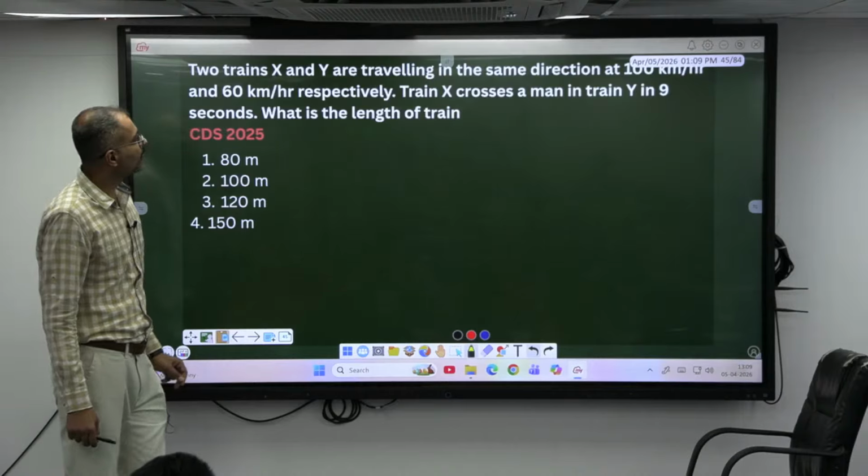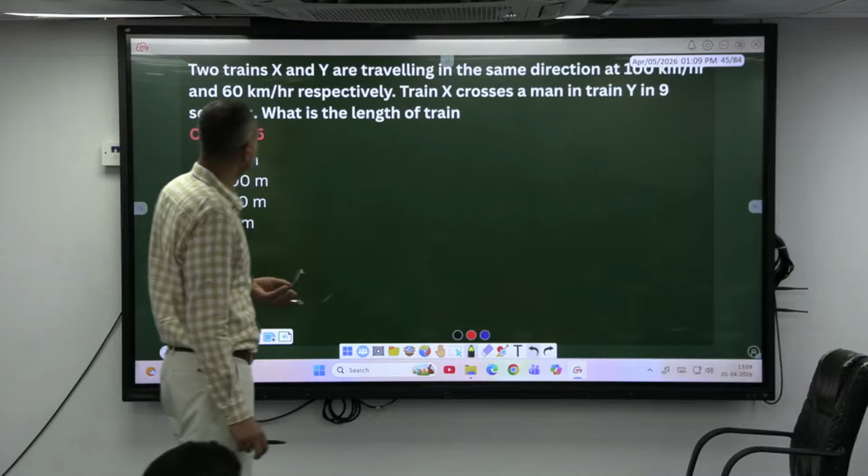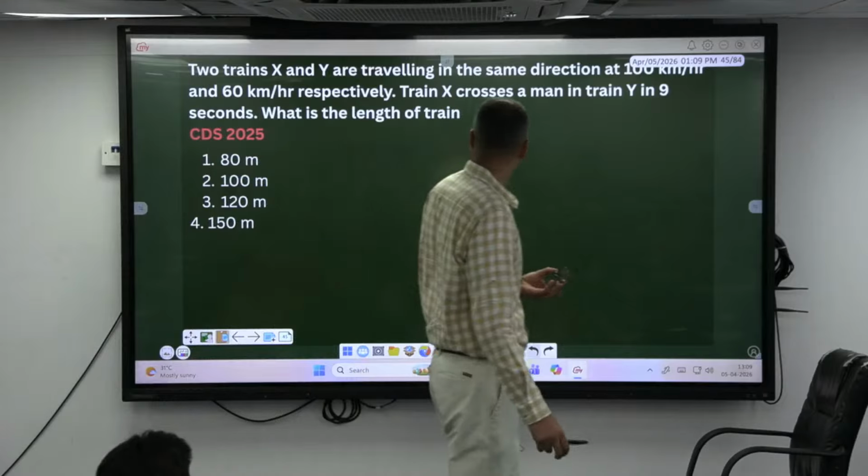Next case. Same direction at 100 km per hour, Train X crosses Train Y in 9 seconds. What is the length of the train? Go ahead.